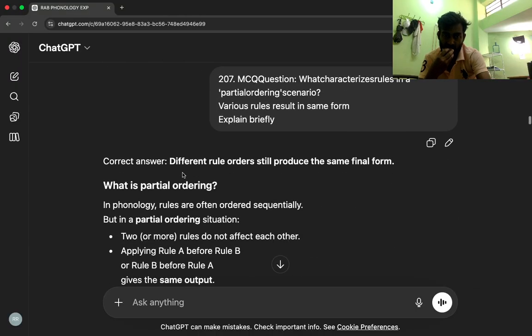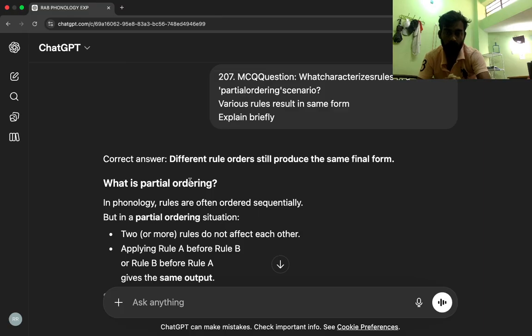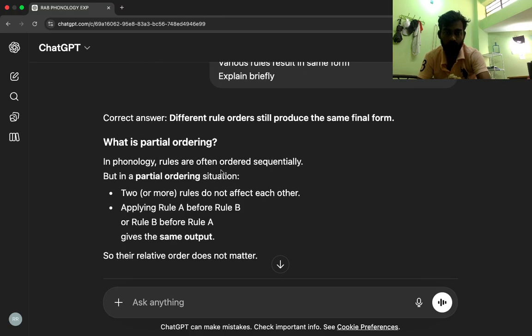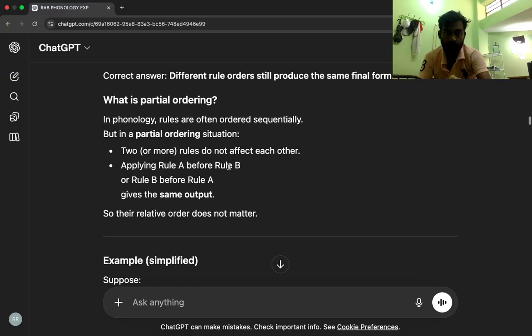Correct answer, different rule orders still produce the same final form. What is partial ordering? In phonology, rules are often ordered sequentially, but in a partial ordering situation, two or more rules do not affect each other. Applying rule A before rule B, or rule B before rule A, gives the same output, so their relative order does not matter.